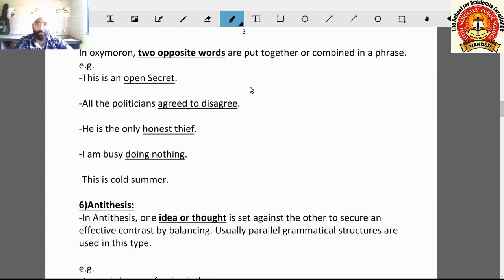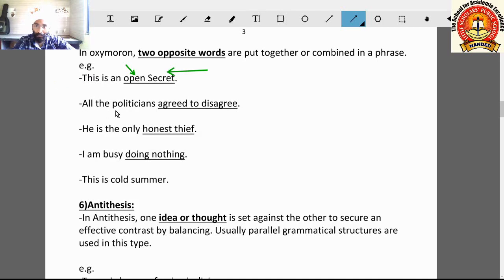Here what is important? Two words, not phrases, clauses or sentences. Two words which have opposite meanings. From the example, we can see: this is an open secret. Here, the word open and the word secret are opposite to each other.